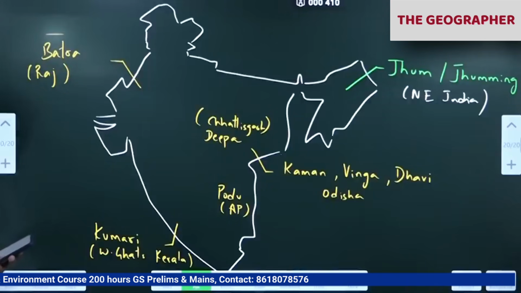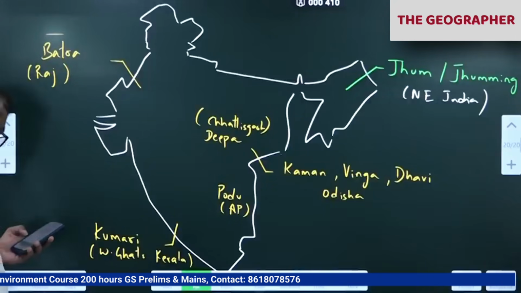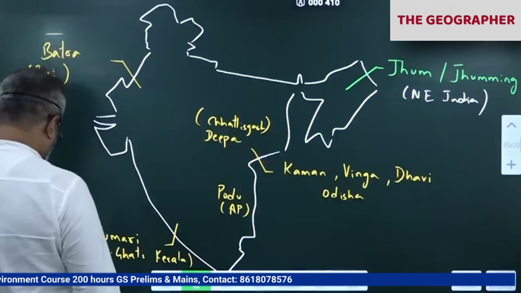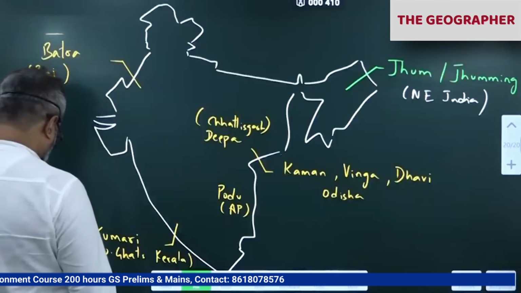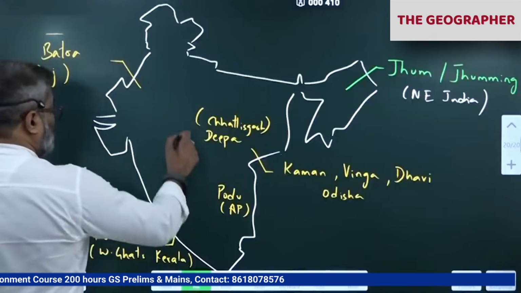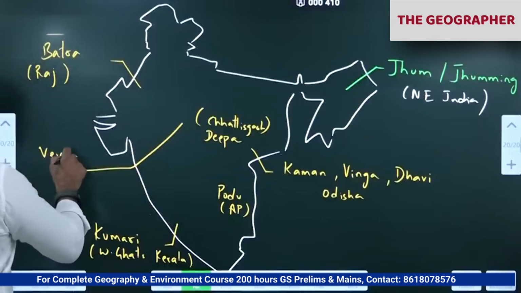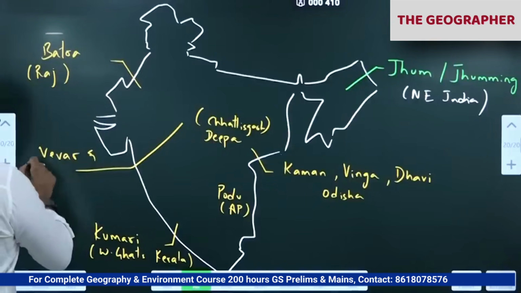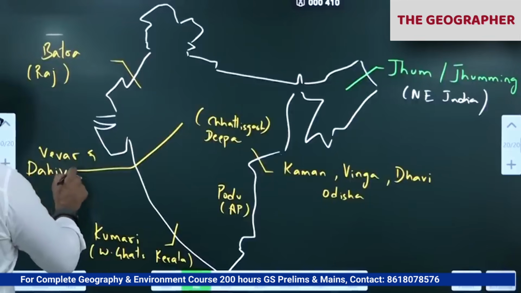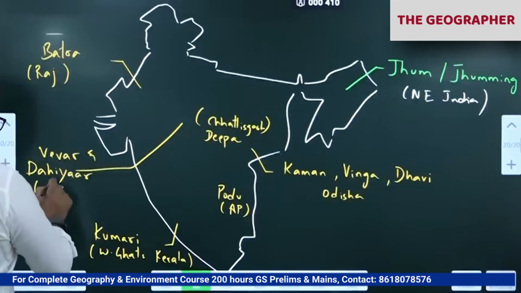Okay. Kumari. In the Madhya Pradesh belt, Bewar and Dahiya. Bewar and Dahiya in Madhya Pradesh.